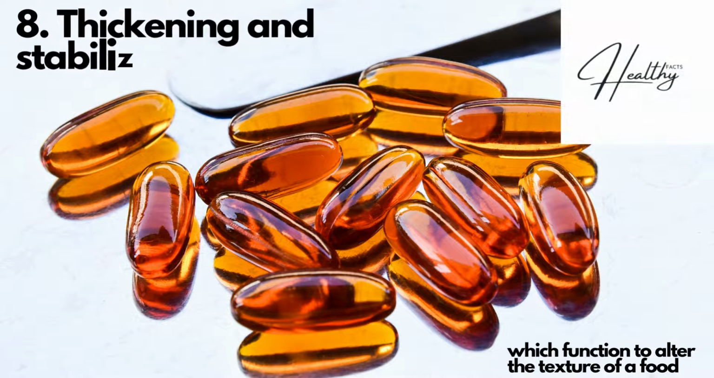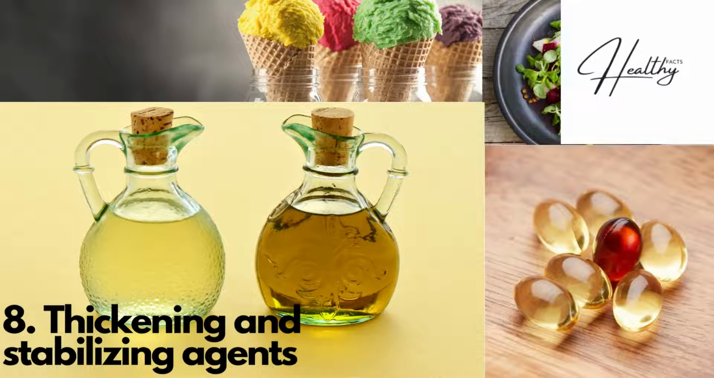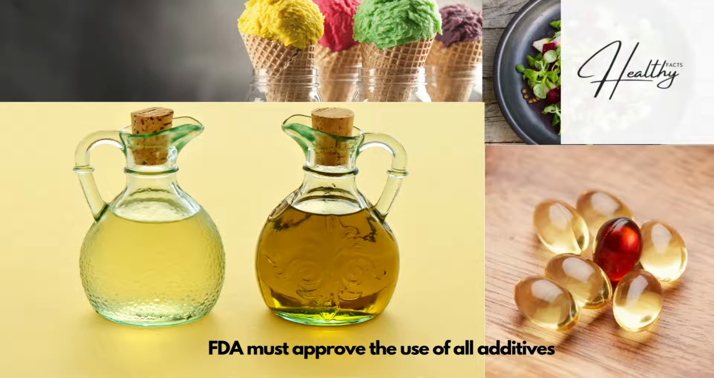8. Thickening and stabilizing agents, which function to alter the texture of a food. Examples include the emulsifier lecithin, which keeps oil and vinegar blended in salad dressings, and carrageenan, which is used as a thickener in ice creams and low-calorie jellies. Based on the 1958 Food Additives Amendment to the Federal Food, Drug, and Cosmetic (FD&C) Act of 1938, the FDA must approve the use of all additives.